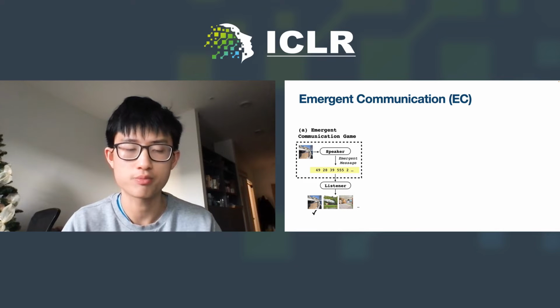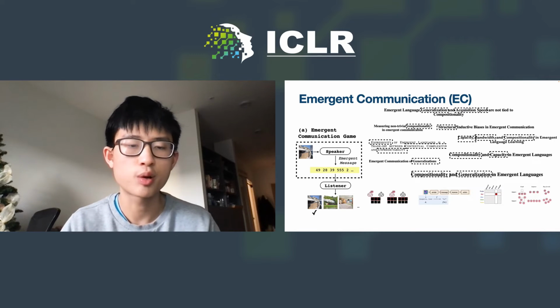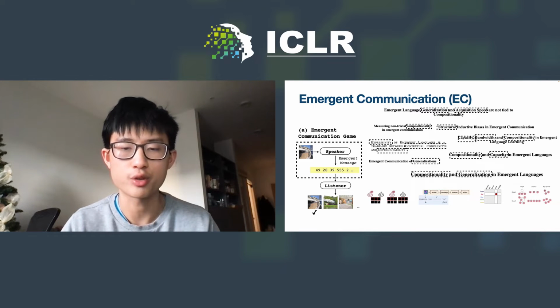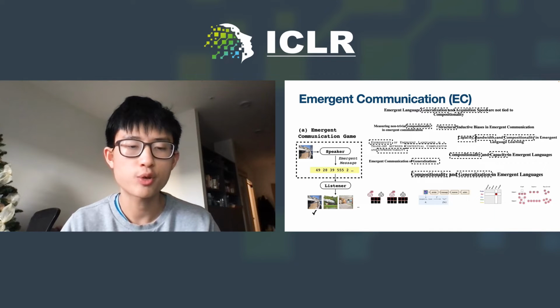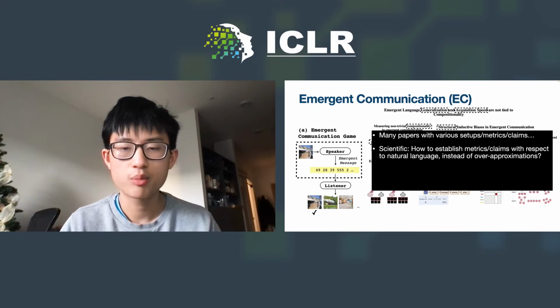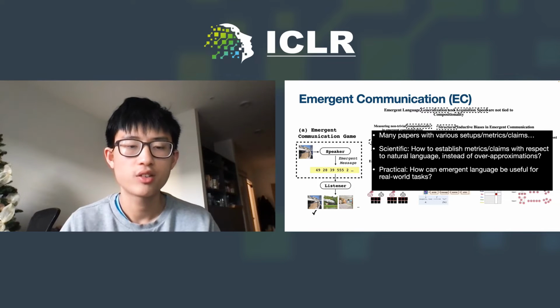to the natural language. Researchers have proposed various game setups and evaluation metrics, along with many claims about what conditions improve the emergent language. However, two major questions have hindered progress in the field. First, claims and metrics are often specific to their own setups and over-approximate natural language. Second, the study doesn't seem useful for real-world tasks.